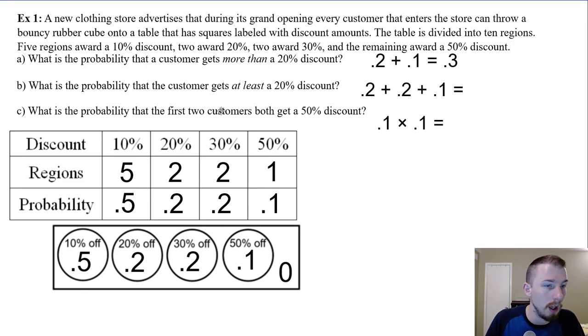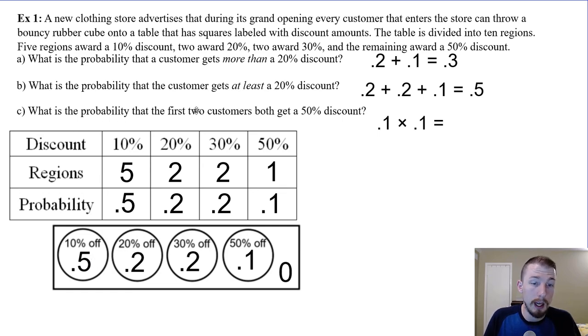Kind of nice. What's the probability the customer gets at least a 20%? So at least a 20% would be 20, 30, or 50. There are 2 ways we could do this. We could add those together, which would give us 50%, or we can find the complement. The only way that we don't get at least a 20% discount is if we only got a 10%, which is 50%. Hopefully you follow that logic.